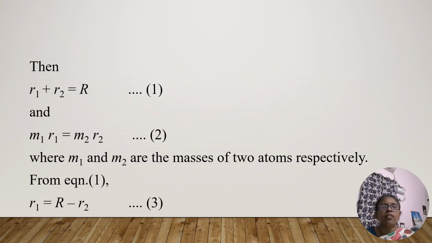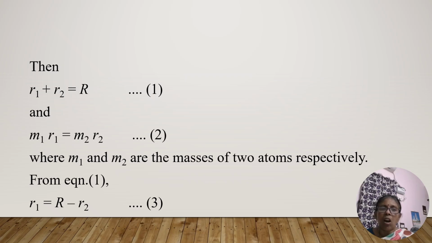So again we are starting from the above picture, where the distance between the two atoms is taken as R0. So here R1 plus R2 is considered as R. So M1 R1 is equivalent to M2 R2. Here, as we mentioned, M1 and M2 are the masses of the two atoms. So from equation 1 again, we are calculating R1.